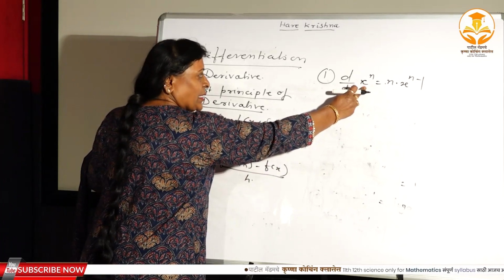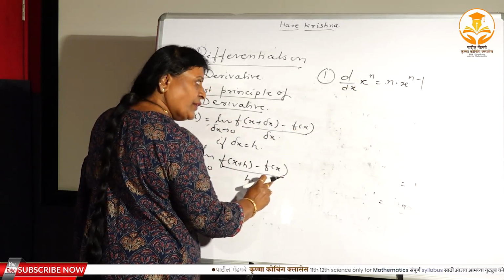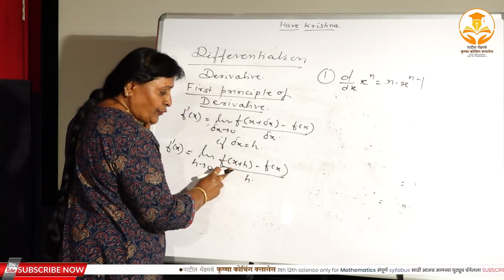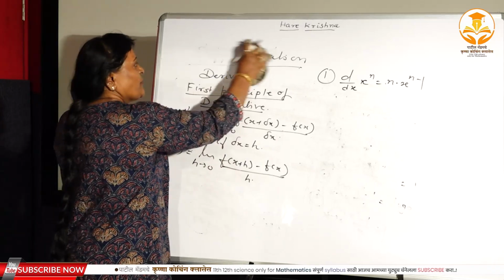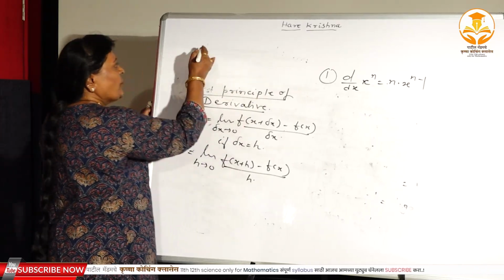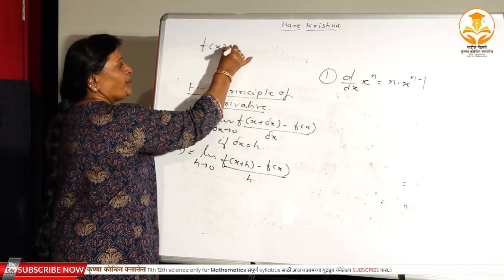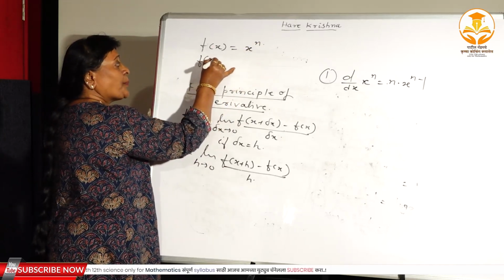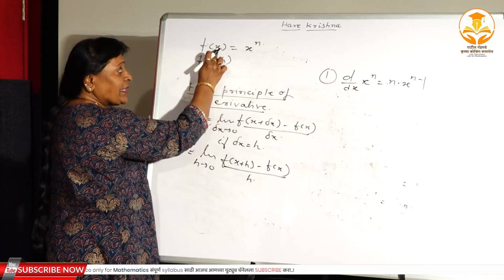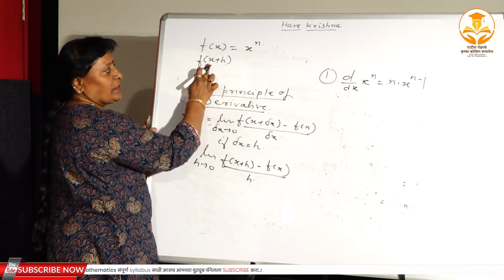it is nothing but your function, means they have given the function. Here you want to find out f of x plus h, right? Therefore, to derive this formula you require the function, what is it here? See, the function is x to the power n. What do you want? F of x plus h, means x is replaced with x plus h.